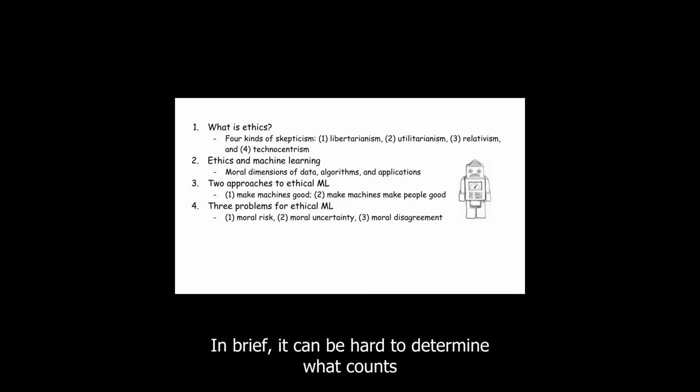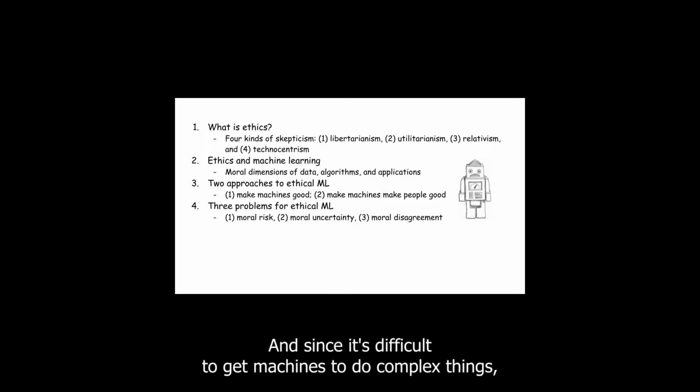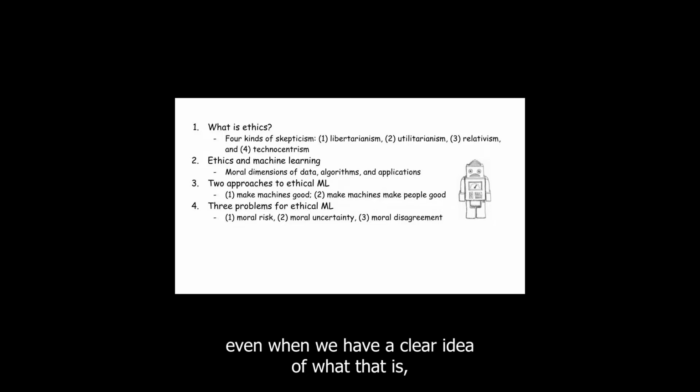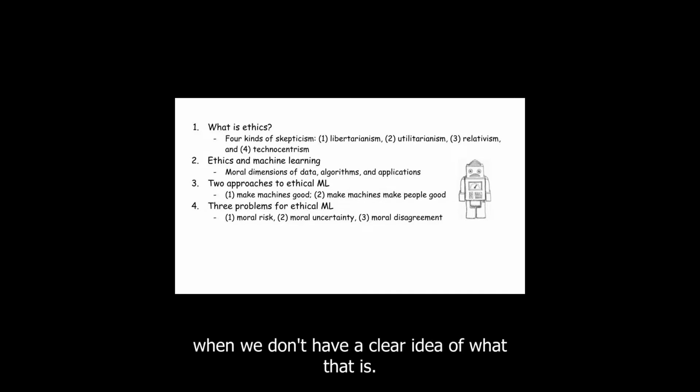In brief, it can be hard to determine what counts as morally good or bad behavior in a given situation for these reasons. And since it's difficult to get machines to do complex things even when we have a clear idea of what that is, it will be that much more difficult to get them to do what we want when we don't have a clear idea of what that is.